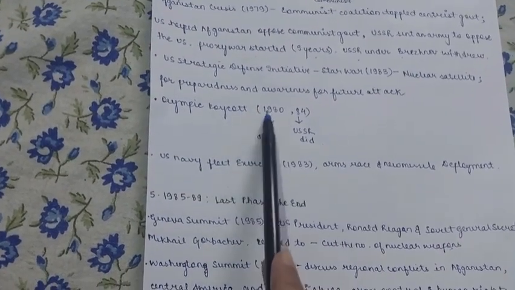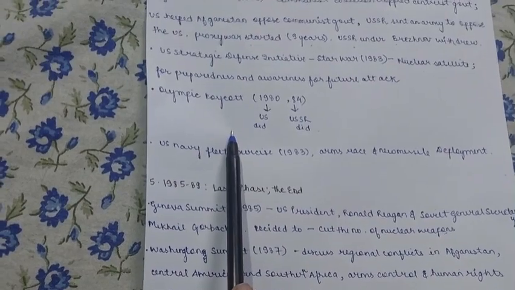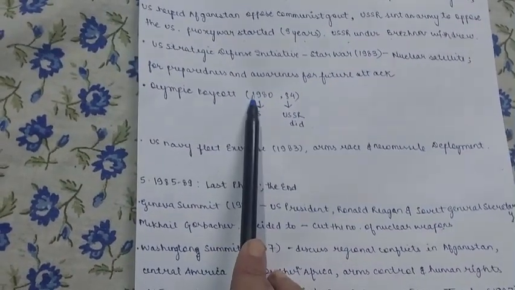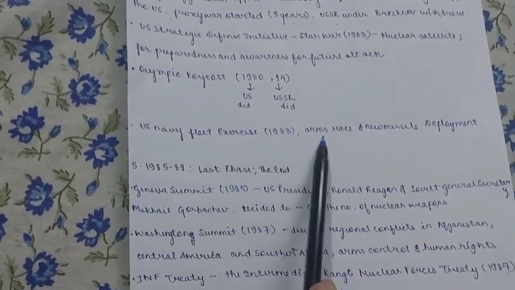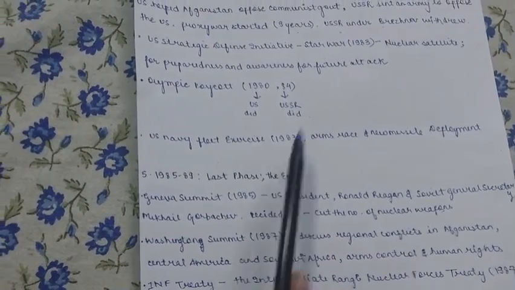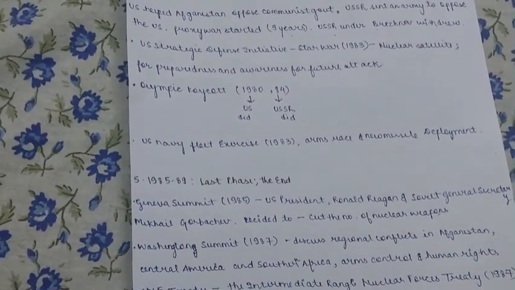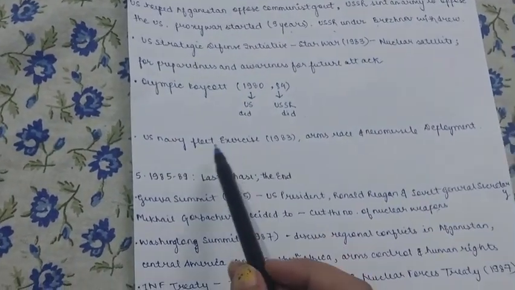The Olympic boycott was done in 1980 by the US and in 84 by the USSR as retaliation for the boycott done by the US. So the Olympics were also involved because of the frustration and anger they had. The US Navy fleet exercised an arms race and new missiles. So over here, new developments were made in the field of missiles. It is so contrary to the previous period when they were talking about peace and all, but now it is about the new Cold War era when they wanted to increase their nuclear weapons.